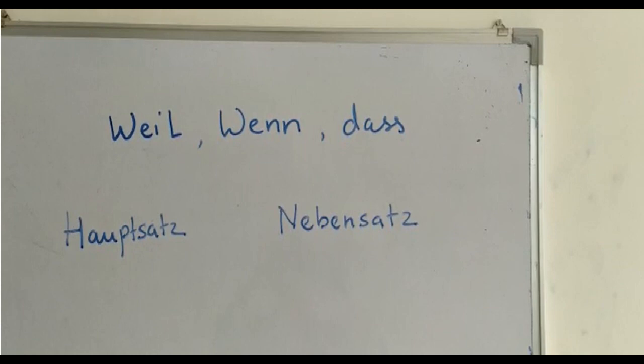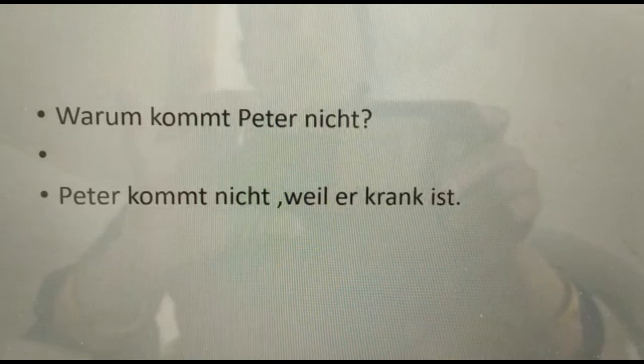Okay, so wherever you have used weil, the sentence after that is called the Nebensatz or the subordinate clause in German, and the verb in this part of the sentence will go to the end of that sentence. Again I am repeating the statement. Ich lerne Deutsch, weil ich nach Deutschland fahren möchte.